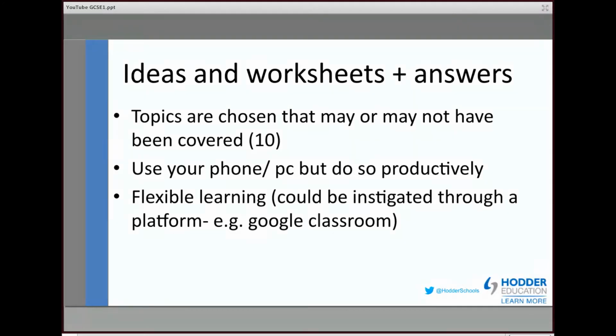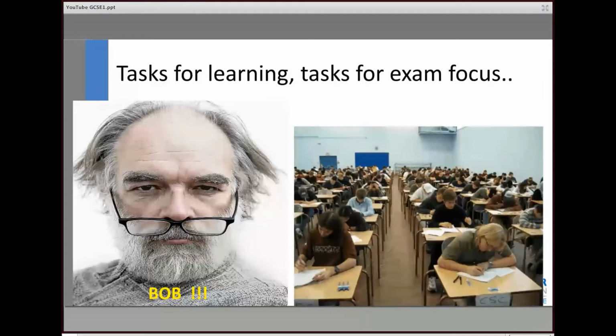They can watch the clip and they can do the tasks which are on the worksheet. Now the idea is these tasks are for learning, but equally speaking, these tasks are for an exam focus. And we have this pseudo examiner here.